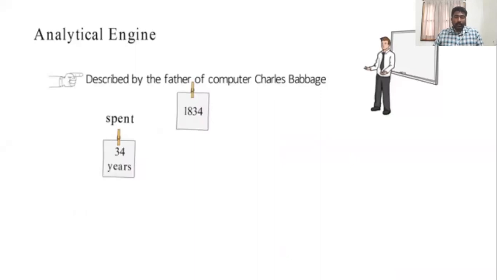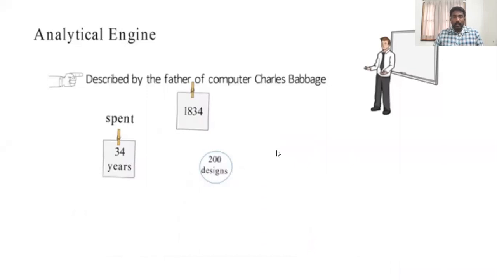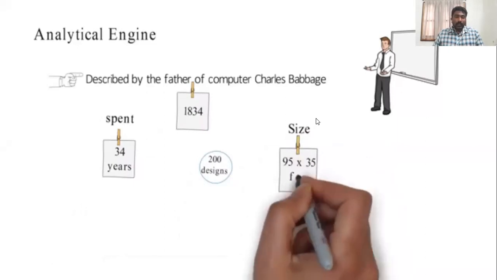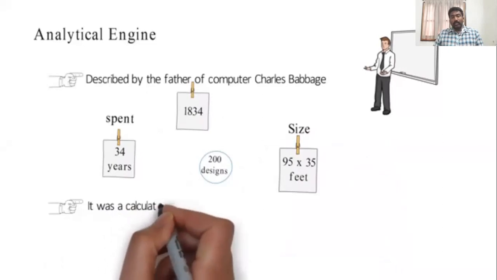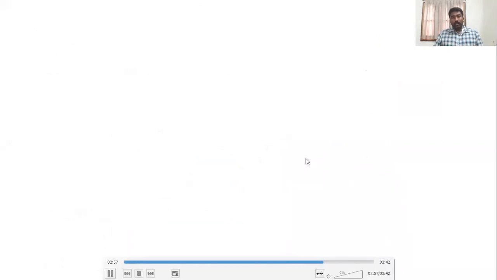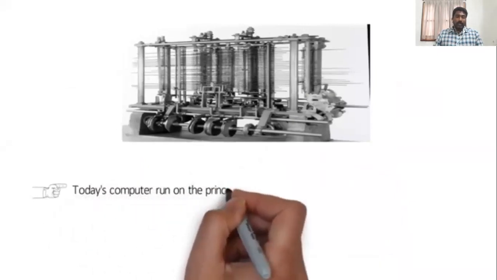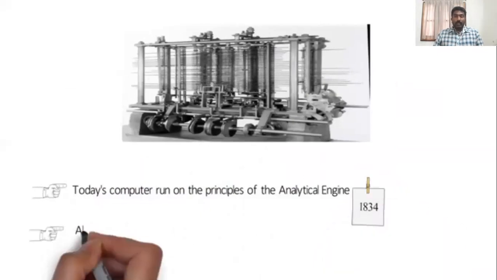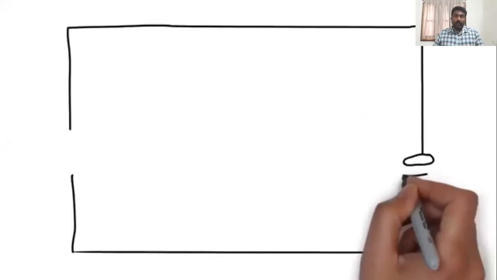In the year 1834, he spent around 34 years designing this analytical engine, and around 2000 designs were made and discarded. The final size of the analytical engine is 95 by 35 feet, around a room-size structure. It is a type of calculator, which gave the computer a principle for calculations. So finally, the analytical engine came into existence.